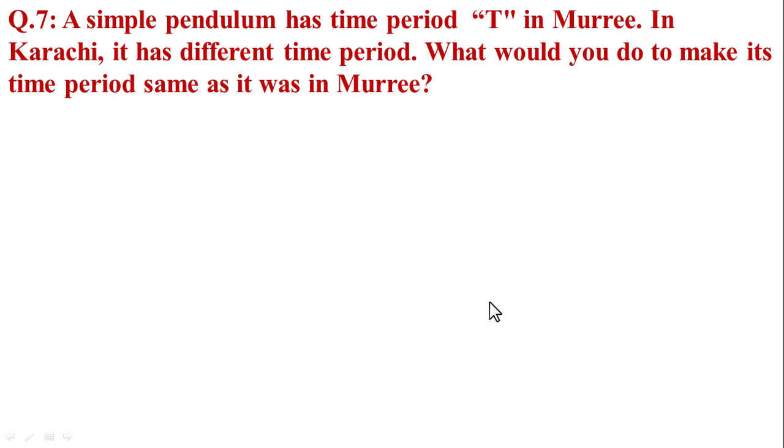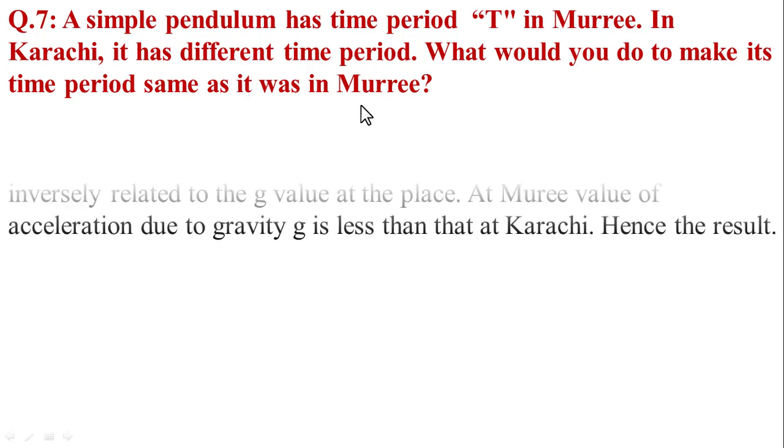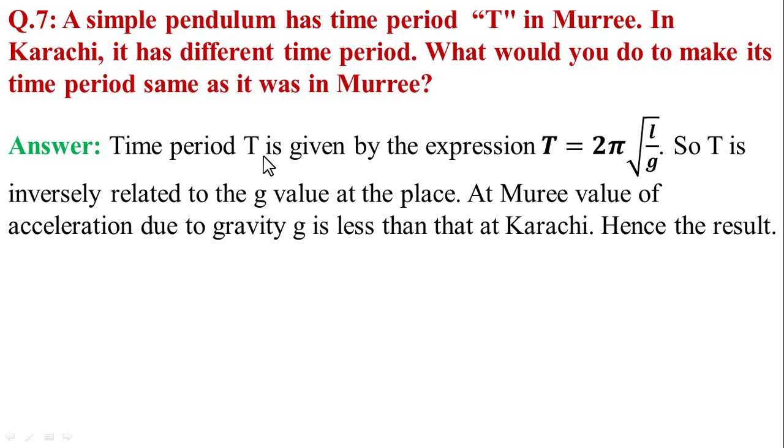Now in question number 7, the given statement: a simple pendulum has a time period T in Murree, and in Karachi it is a different time period. What would you do to make its time period the same as it was in Murree? For this question, the time period T is given by the expression T is equal to 2 pi square root of L over g.